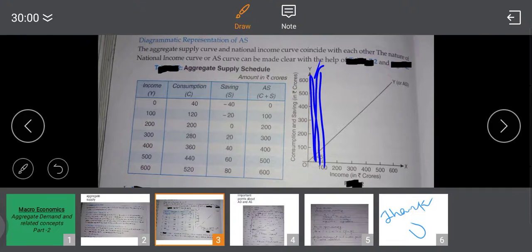And here on the y-axis we will write down the figure of AS, consumption. This is the figure we have to write down, and we will draw the points. On 100 there is a 100, we will point. Then at 200 we will write down the point. Then at the last we will join this line.